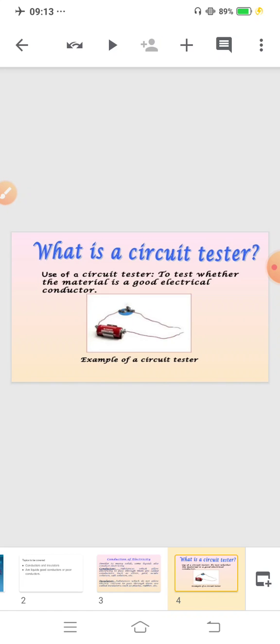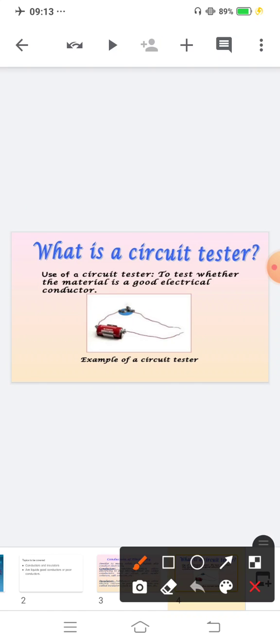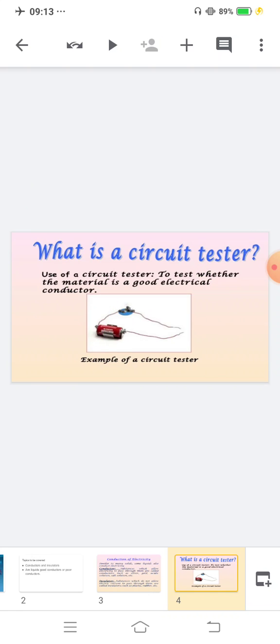If the light glows, it is a good conductor. If the light does not glow, it is a bad conductor of electricity. This is an example of the setup of a circuit tester.